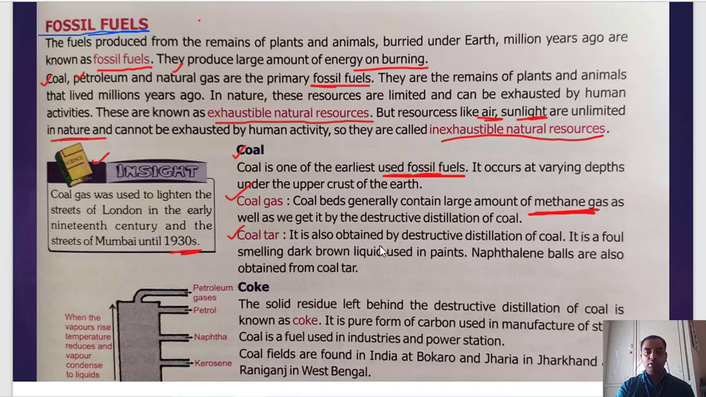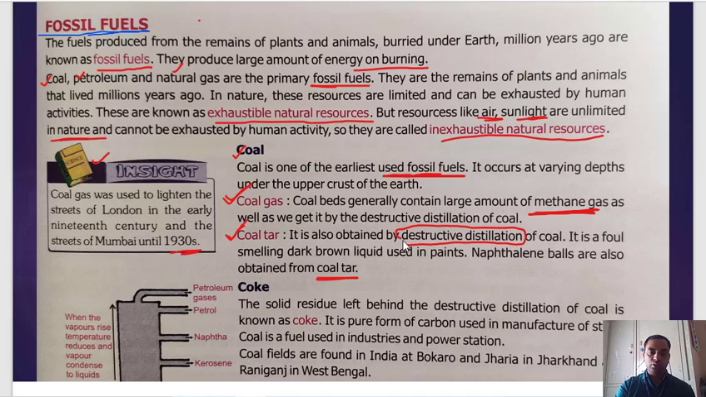Then next one is coal tar. It is also obtained by the destructive distillation of coal. It is a foul-smelling dark brown liquid used in plants. Naphthalene balls are also obtained from coal tar. So from coal we get these two things. One is coal gas, it is in gaseous form. One is coal tar. So here one thing you should know. One word is used here: destructive distillation.